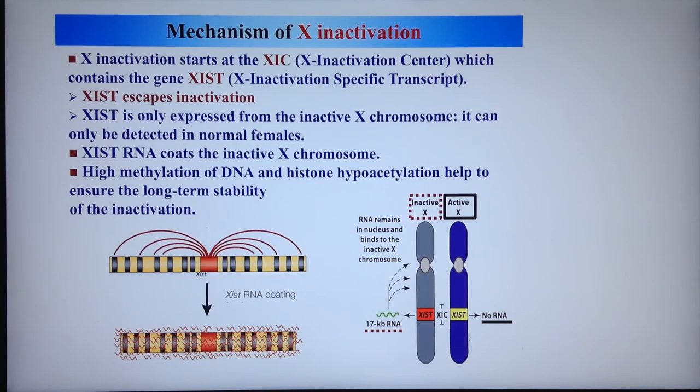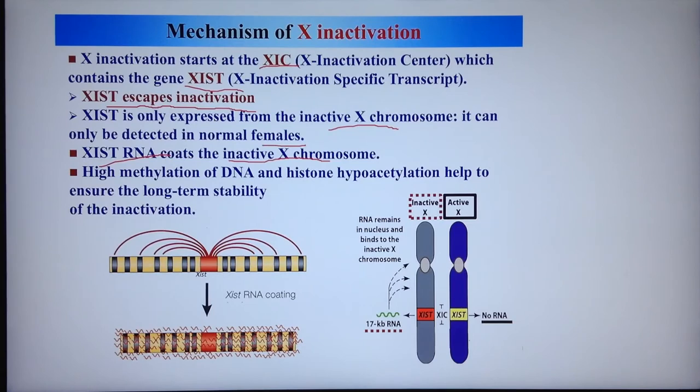X inactivation starts at XIC, which contains the gene XIST. XIST escapes inactivation. Even if the complete chromosome is going to be inactivated, XIST escapes, and it is only expressed from the inactive X chromosome, so it can only be detected in normal females. XIST RNA coats the inactive X chromosome.